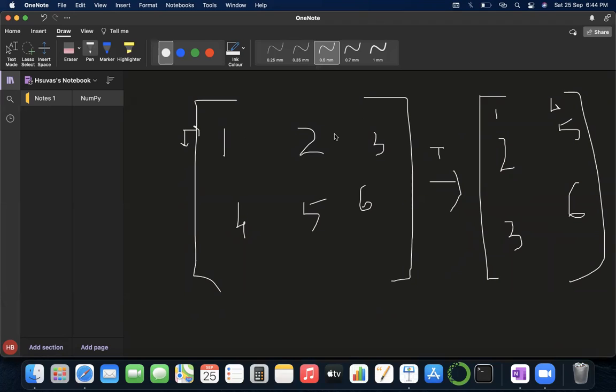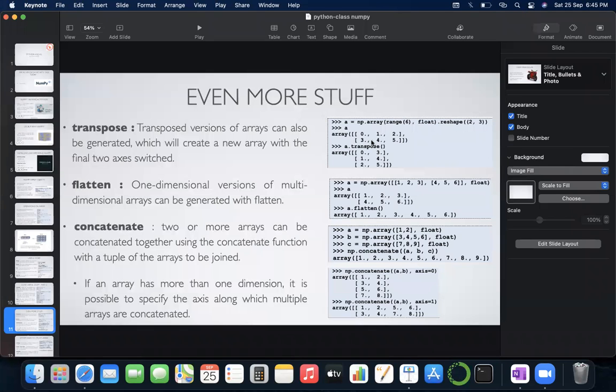So here these were the rows. 1, 2, 3 was the value of the first row, so it became the first column. 4, 5, 6 was the value of the second row, so it became the second column. And by default, the 1, 4 column became a row. So you can do this using transpose, and using transpose you can easily transpose the values from row to column.